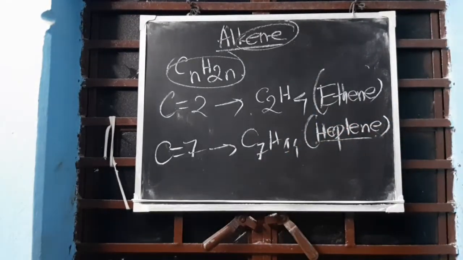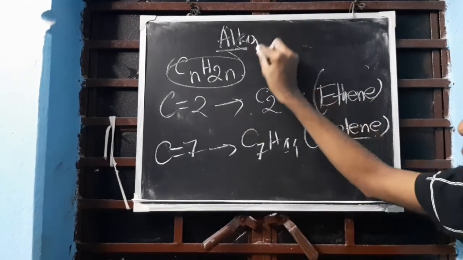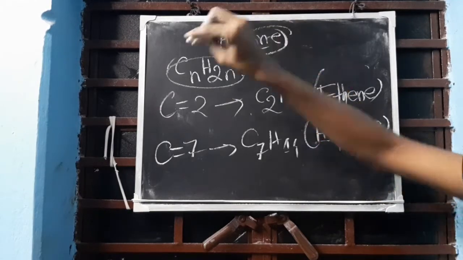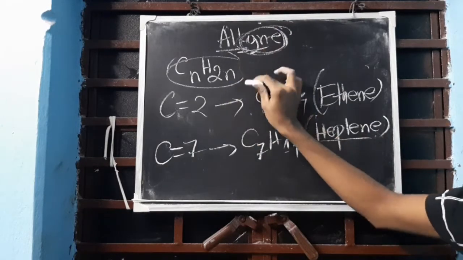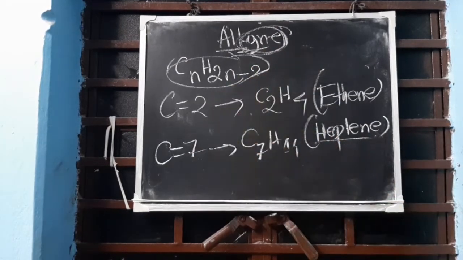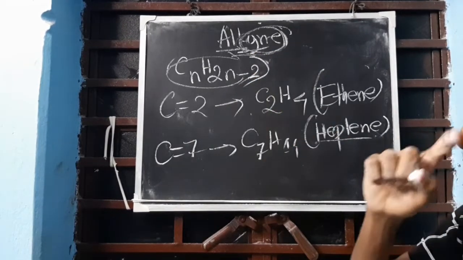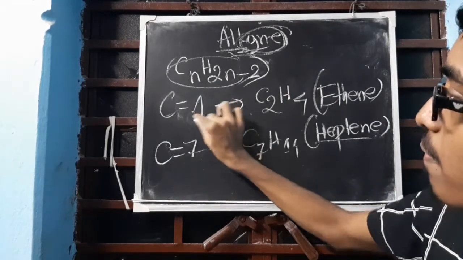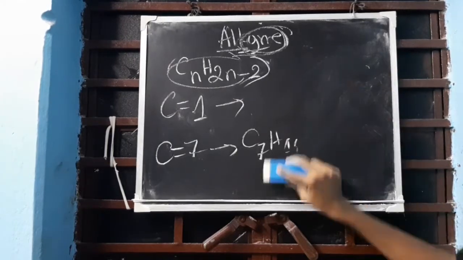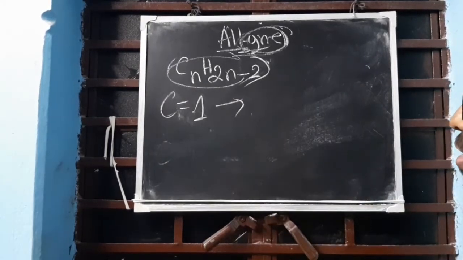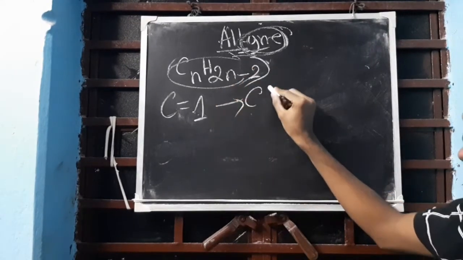Clear? Understood? Now, if I change this to alkyne, then focus on the word alkyne. So focus on the word ine. So here the formula will change to 2n minus 2. Clear? Now, here also if I write 1, then it will become C1, that is C, H2 into 1 minus 2, H0.